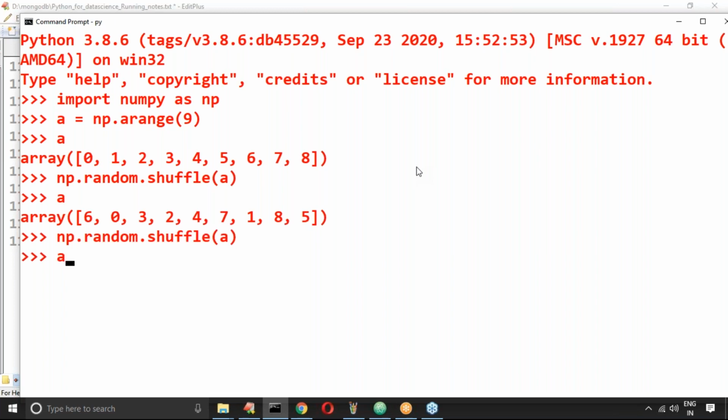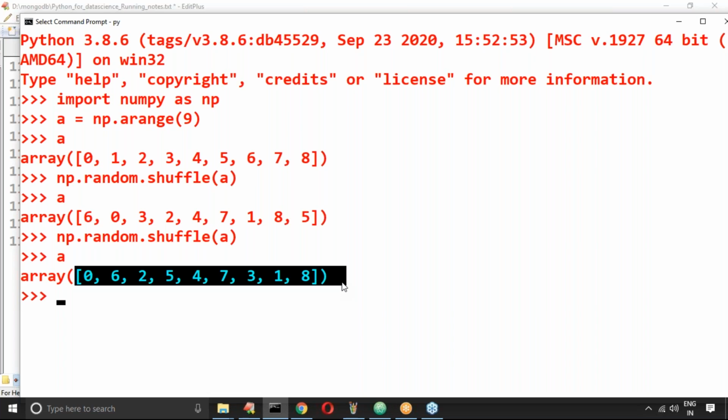Let me take a again. Have you observed? This a got shuffled again: 0 6 2 5 4 7 3 1 8, something like that, we don't know. The order will be different by default. But in the existing array only, the sequence will be changed, the modification happens in the existing array.